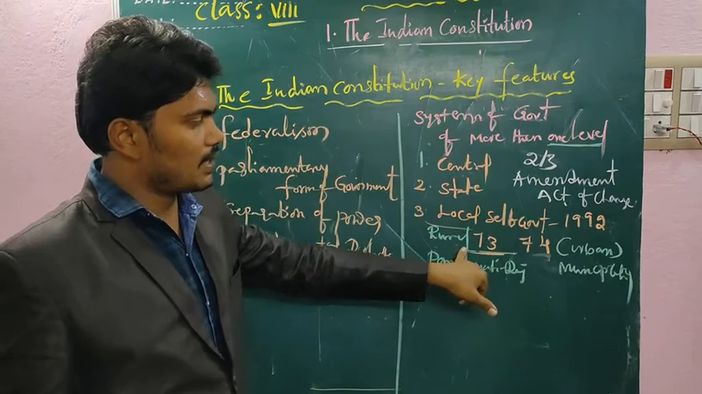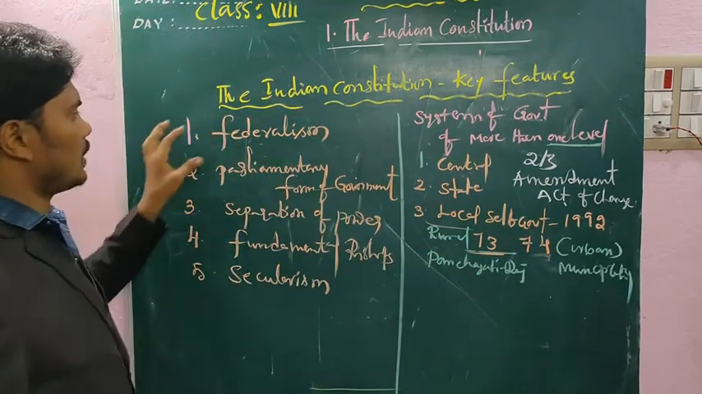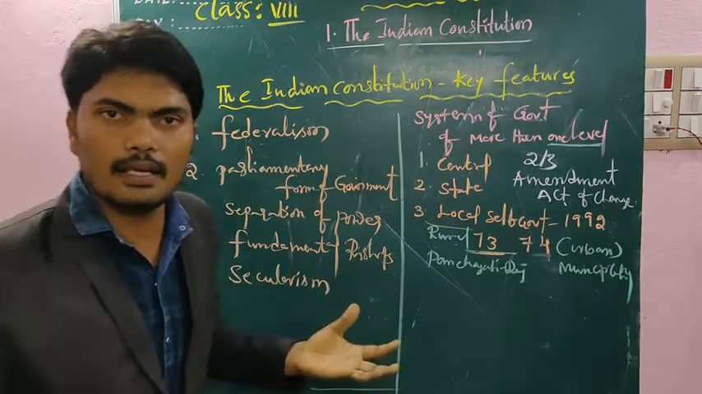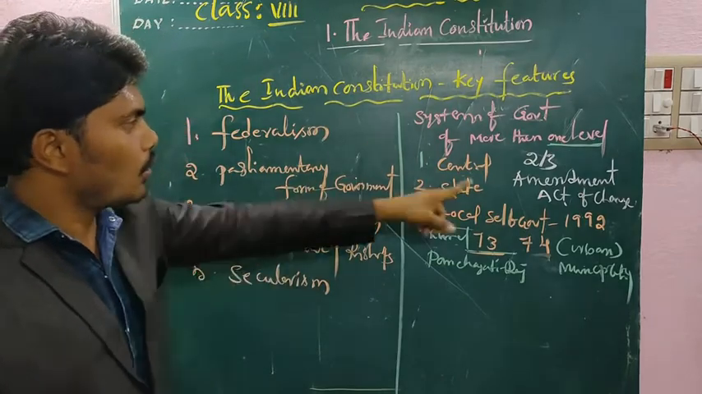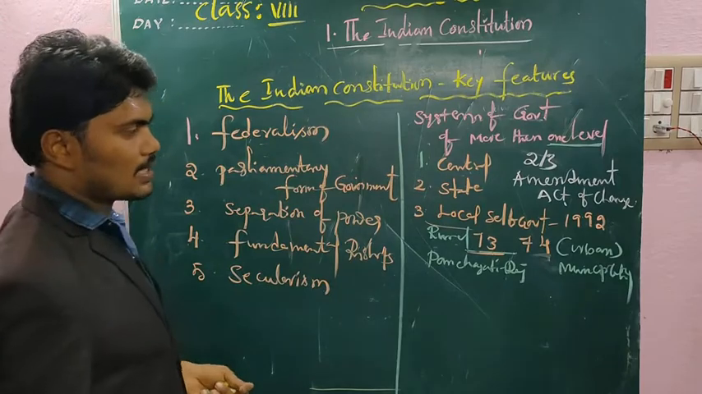This is amendment number 73 and 74, local self-government. I hope you understand the federal system. India is a federal country. Then can you tell me, is there more than one level of government? Central government, state government, local self-government.